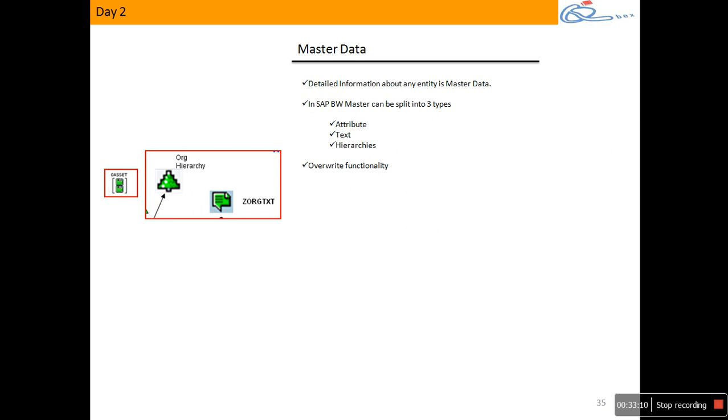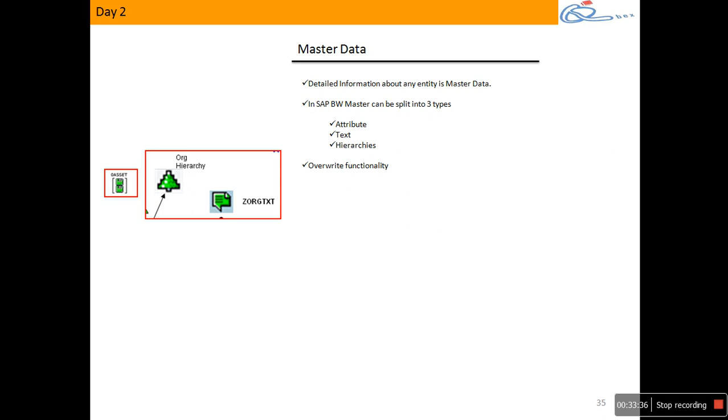So you understood about text. Then you will have something called hierarchies. Simple: when you want to store parent-child data, or tree-like structured data, we go with hierarchies. Let's say I have customer data and I want to store information with a reporting requirement. Say I need country; when I expand country, I need to see state; when I expand state, I need to get districts; when I expand districts, I need to get customers.